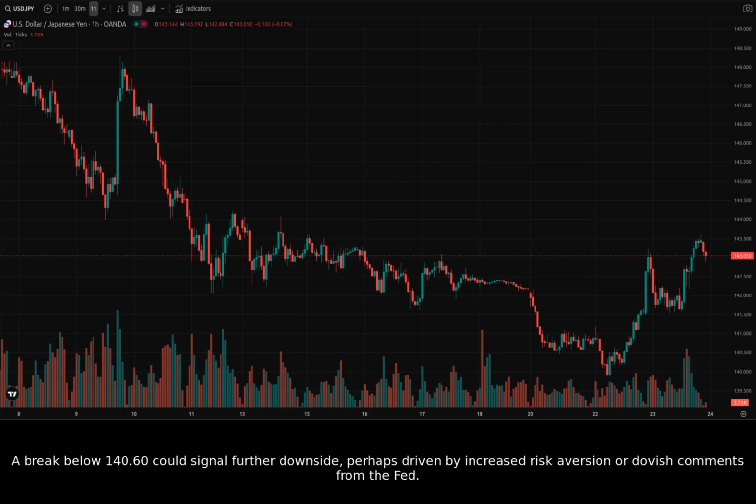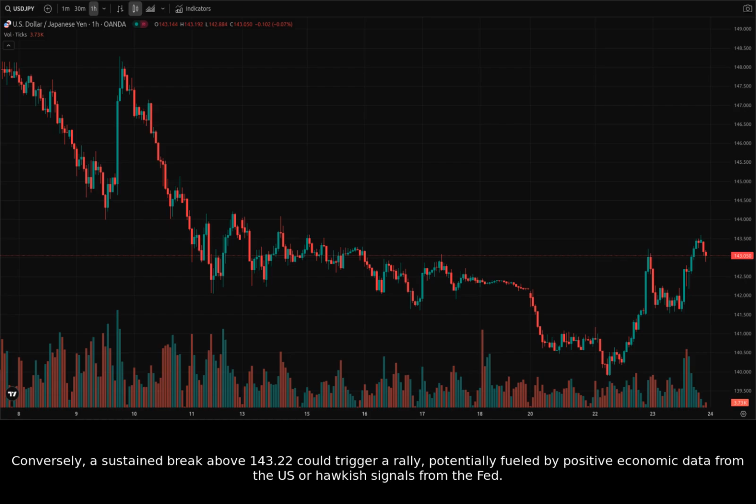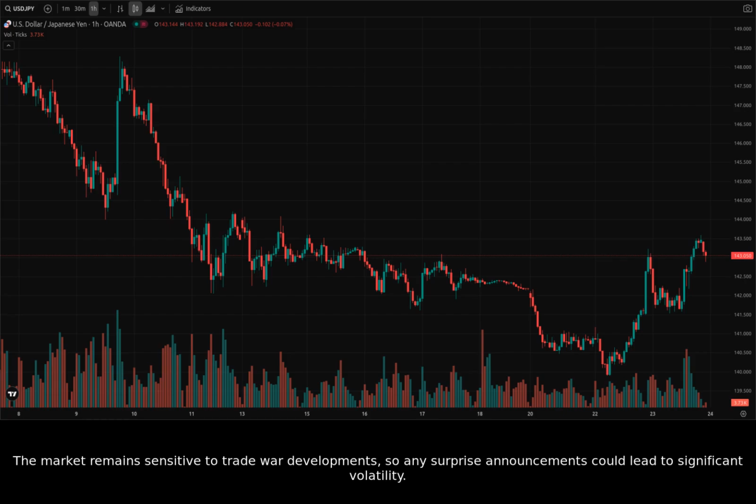A break below 140.60 could signal further downside, perhaps driven by increased risk aversion or dovish comments from the Fed. Conversely, a sustained break above 143.22 could trigger a rally, potentially fueled by positive economic data from the U.S. or hawkish signals from the Fed. The market remains sensitive to trade war developments, so any surprise announcements could lead to significant volatility.